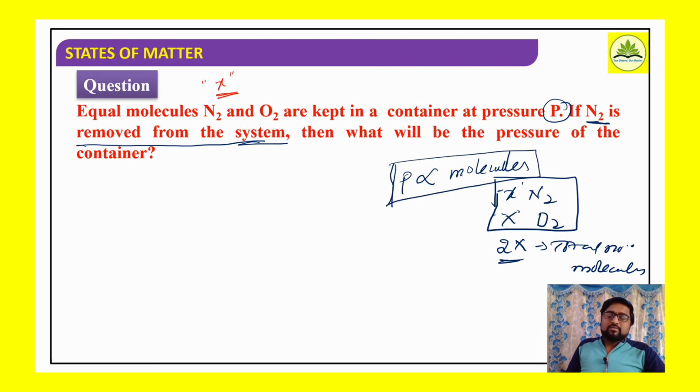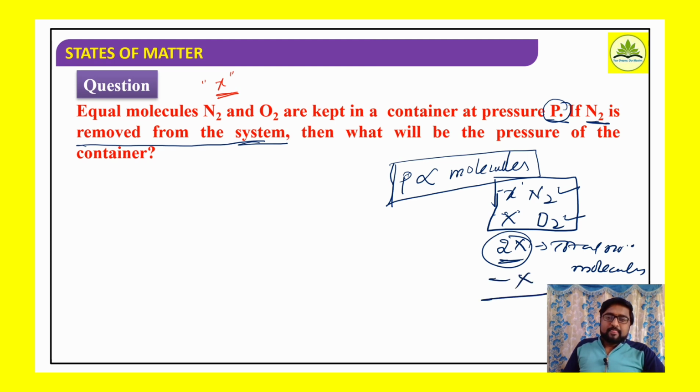Less number of molecules, less collision, so pressure will be less. Both are directly proportional, right? So here, equal number of molecules, so total pressure depends on number of molecules. Equal number of molecules of nitrogen and oxygen are kept in a container with pressure P. If nitrogen is removed, means what?